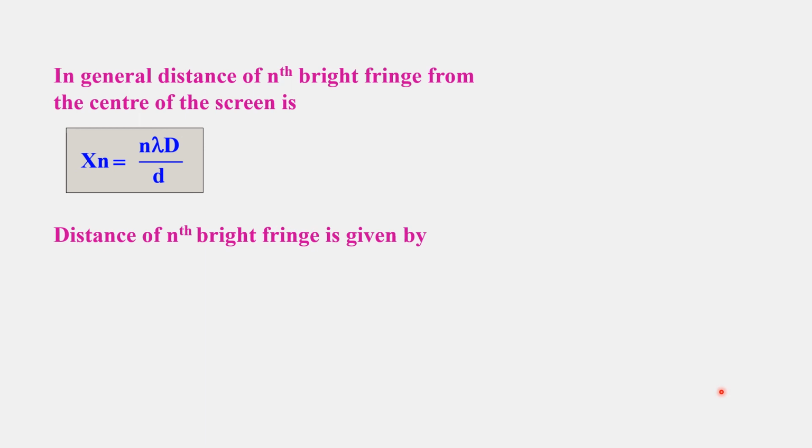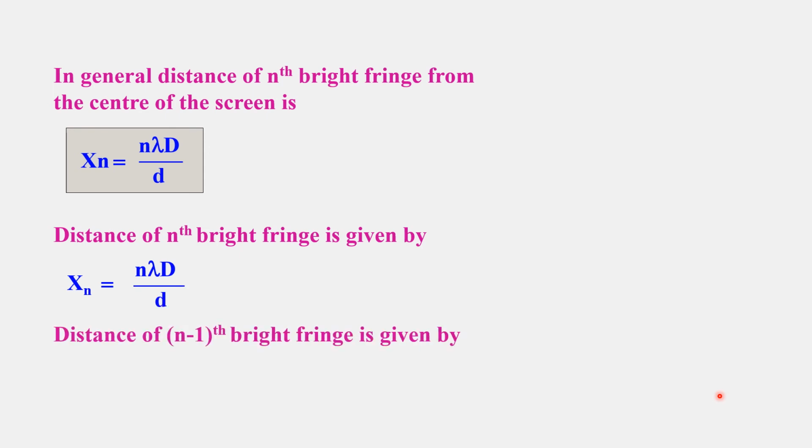The distance of the nth bright fringe is given by xn equal to n lambda D divided by small d. The distance of the (n minus 1)th bright fringe is given by xn minus 1 equal to (n minus 1) lambda D divided by small d. Therefore, fringe width can be written as the distance between two consecutive bright fringes, xn minus xn minus 1.